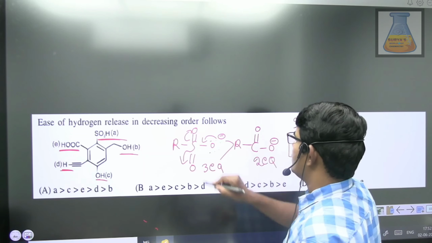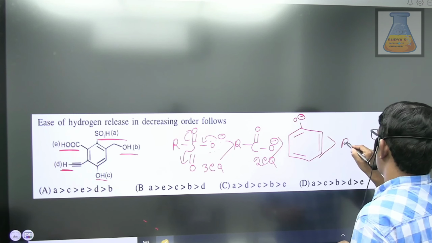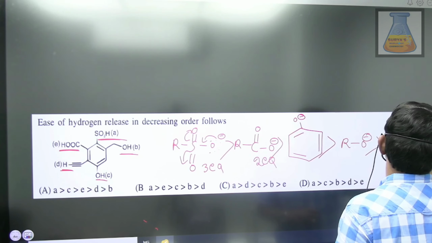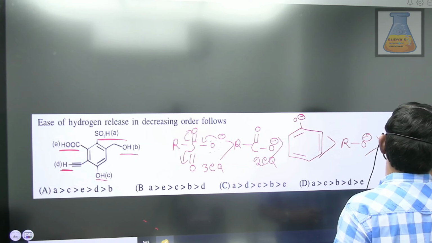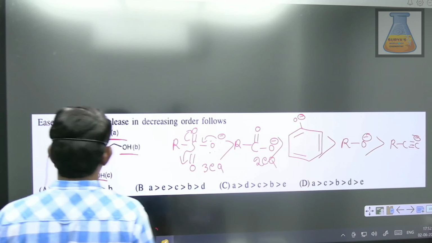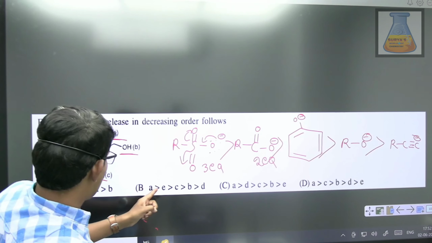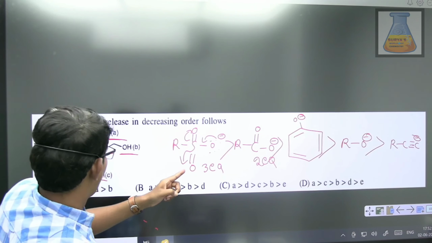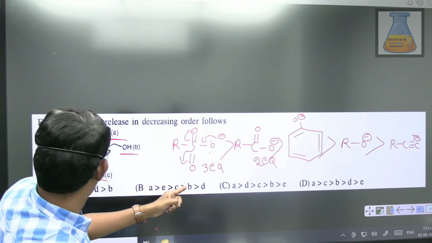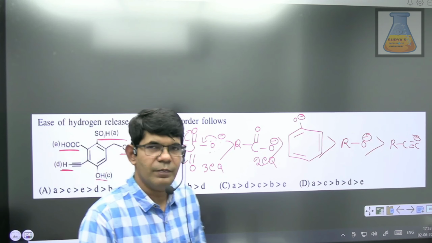So first sulfonate, carboxylate, phenoxide, then alkoxide, and finally sp carbon. So what will be the order? For sulfonic acid we have A, then carboxylic acid we have E, then we have phenol, for which we have C, and then alcohol B, and then D. So that is the second option.